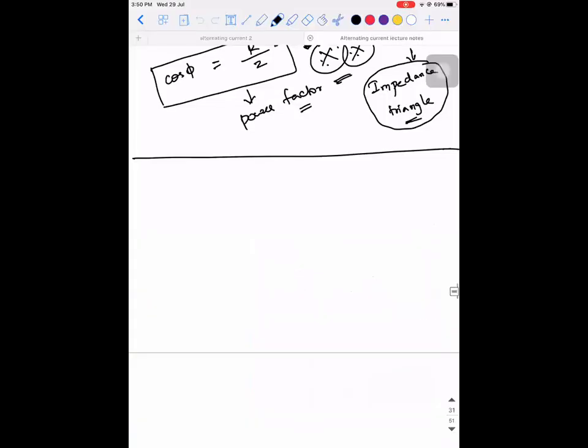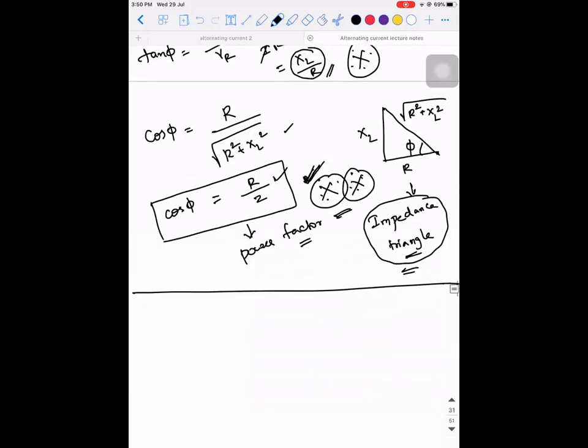Yeah. So we saw what the impedance triangle is, right? Now listen.